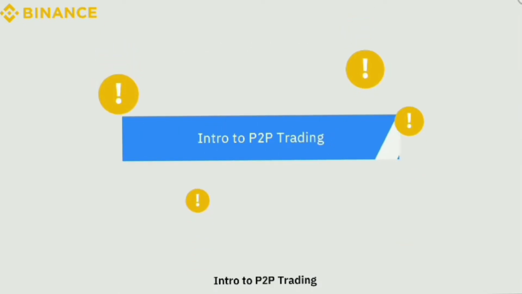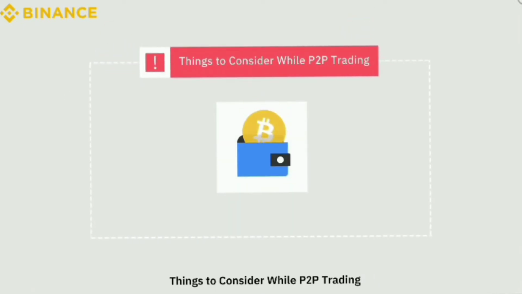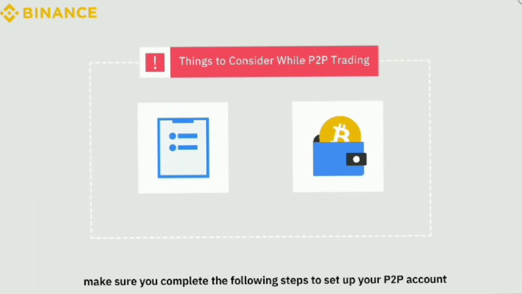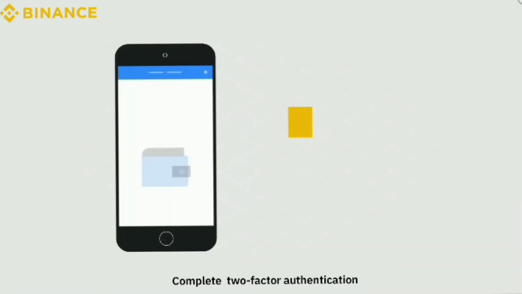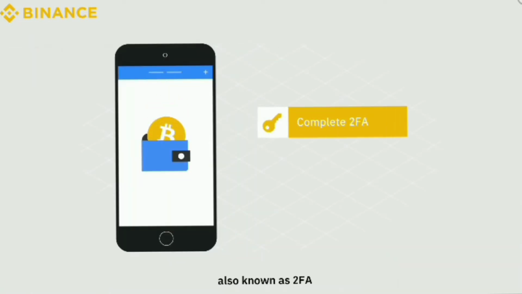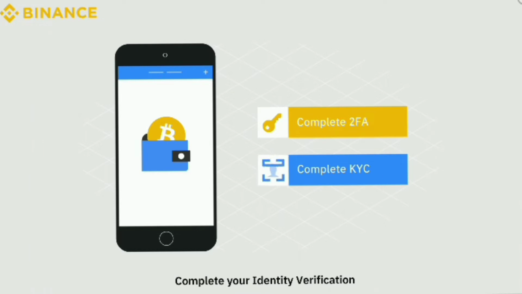Intro to P2P trading. Things to consider while P2P trading. Before buying any cryptocurrency, make sure you complete the following steps to set up your P2P account. Complete two-factor authentication, also known as 2FA, which means you need to verify your mobile phone number and enable SMS authentication. Complete your identity verification, also known as KYC.